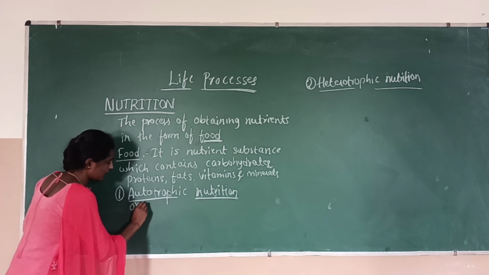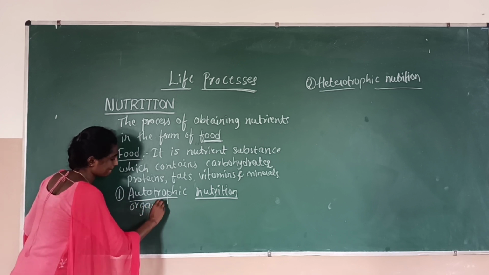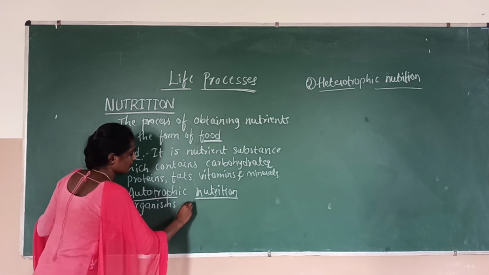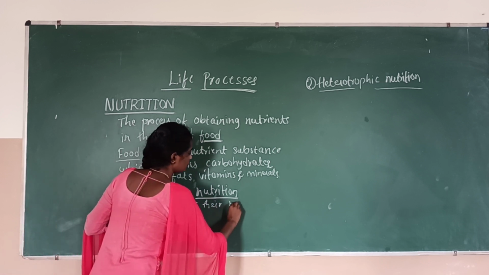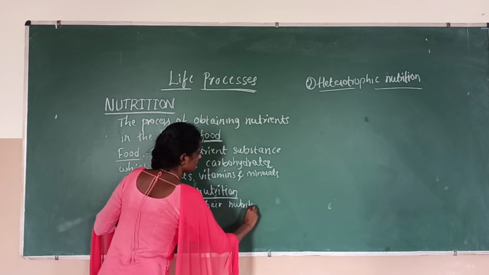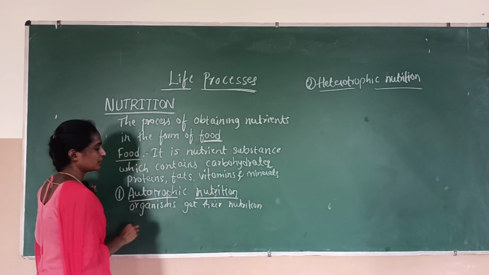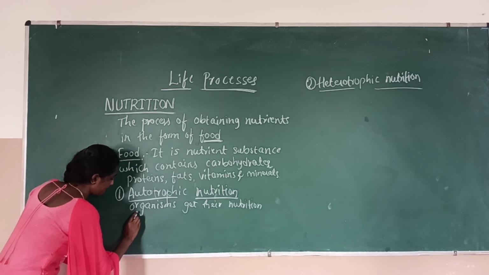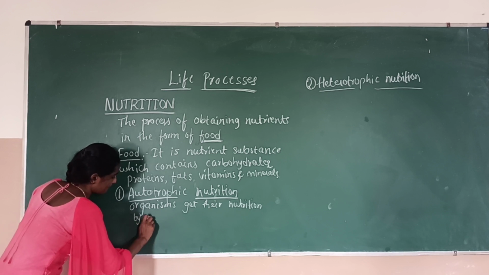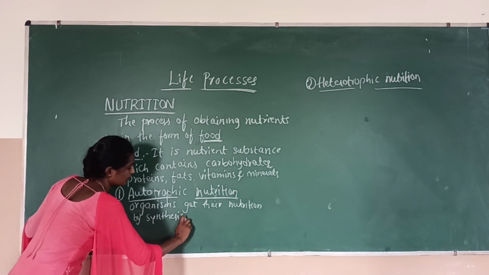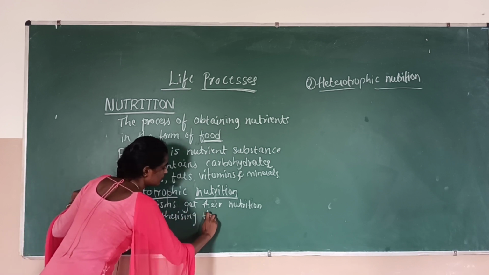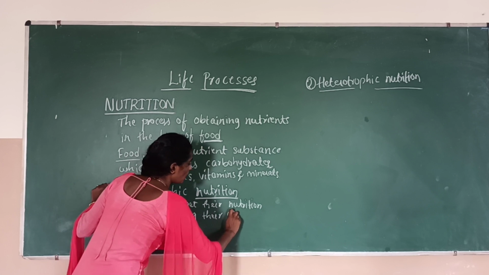Here organisms get their nutrition by synthesizing their own food.